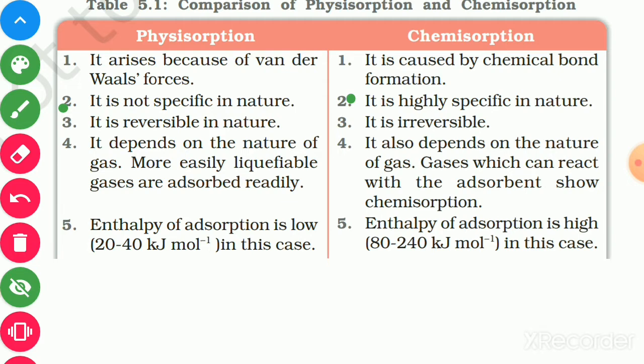Physisorption depends on the nature of the gas. More easily liquefiable gases are adsorbed readily. Chemisorption also depends on the nature of the gas. Gases which can react with the adsorbent show chemisorption. Enthalpy of adsorption is low in physisorption. Enthalpy of adsorption is high in case of chemisorption.